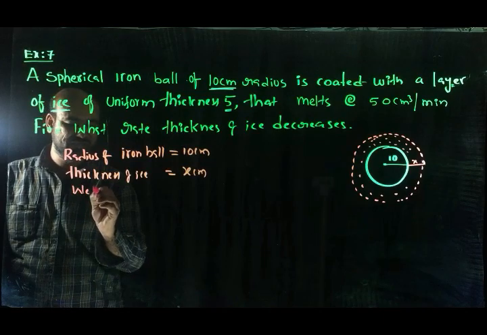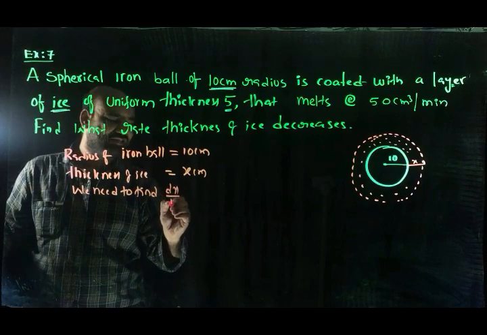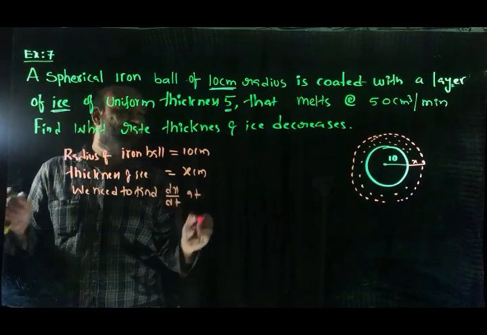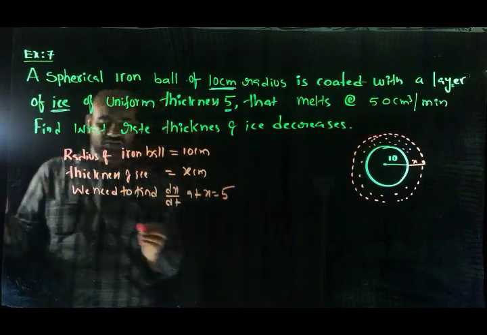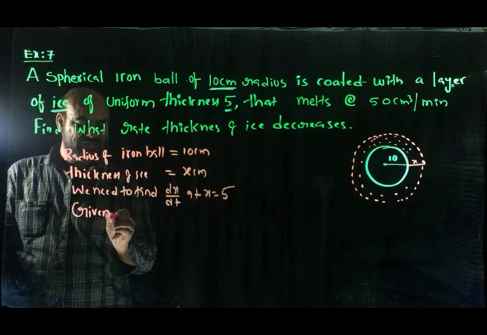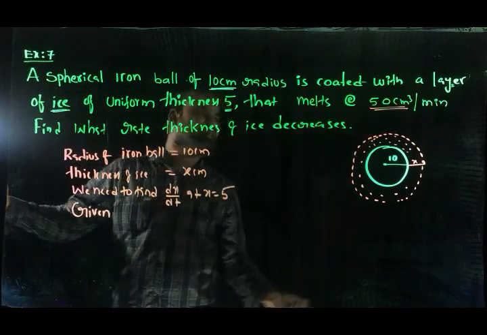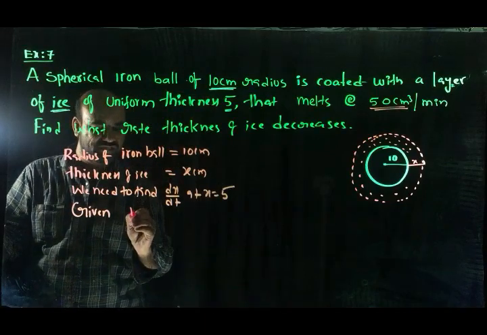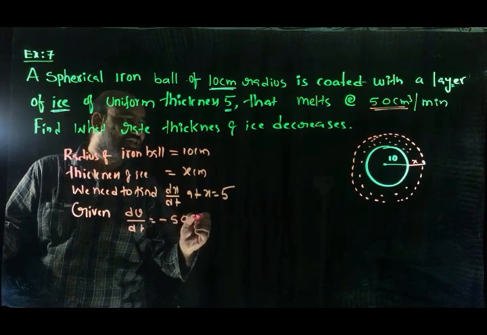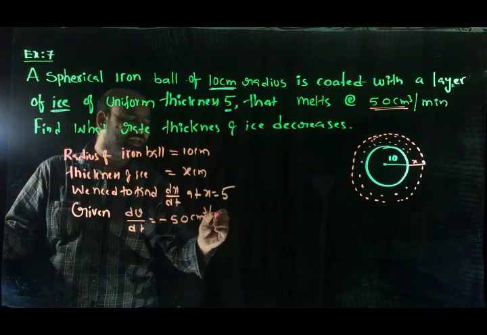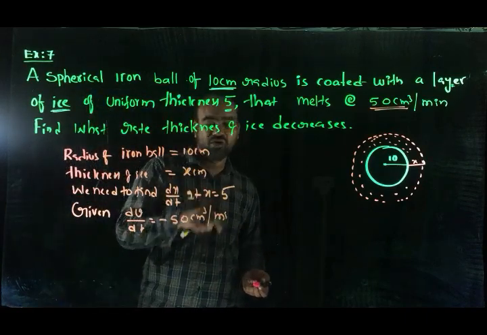What should we find? We need to find dx by dt at x equal to 5. So what is given here? The ice melts at the rate of 50 centimeter cube per minute. That means dV by dt of ice is equal to minus 50 centimeter cube per minute. So here V stands for the volume of ice.